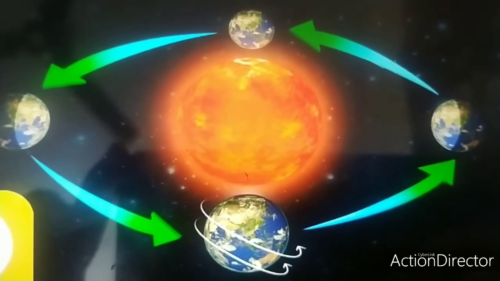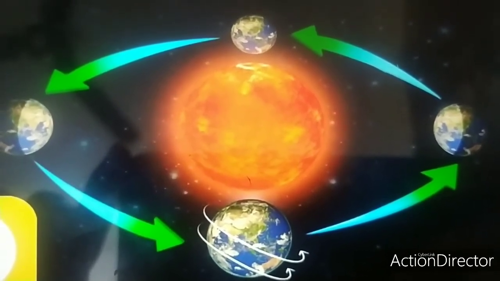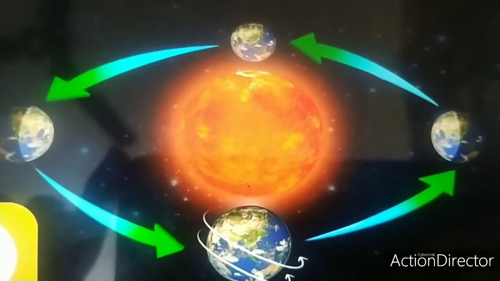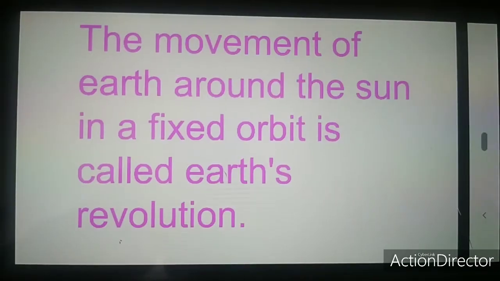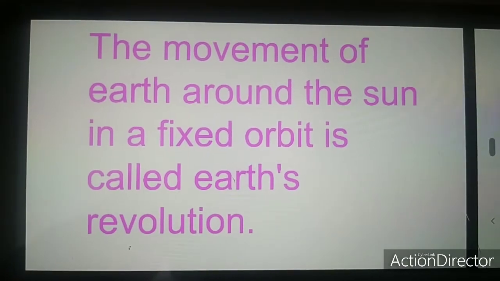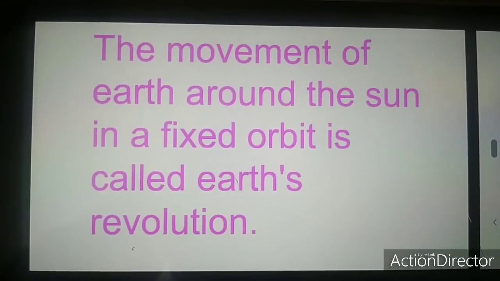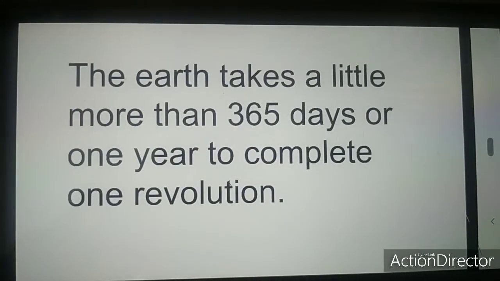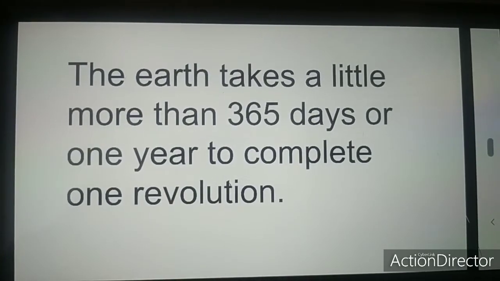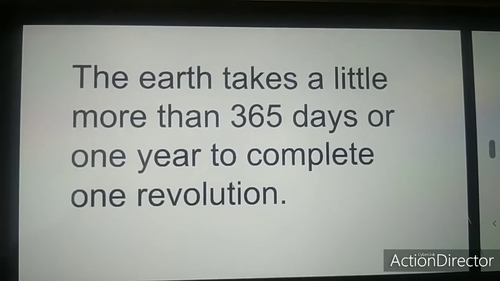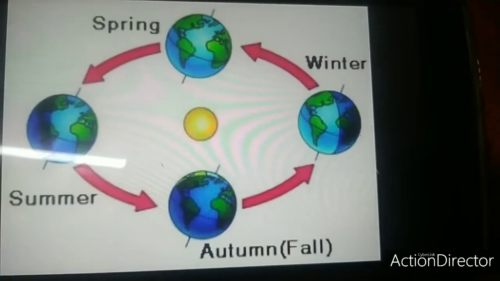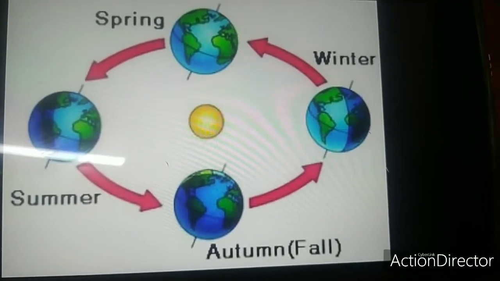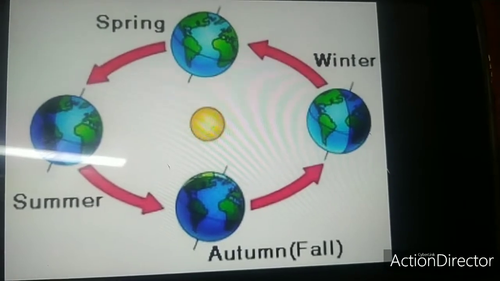Now let us discuss about revolution. When the Earth moves around the Sun in a fixed orbit, it is known as revolution. The movement of Earth around the Sun in a fixed orbit is called Earth's revolution. The Earth takes a little more than 365 days or 1 year to complete one revolution. The revolution of Earth around the Sun causes changes in the seasons. Let me show you with the help of an experiment.